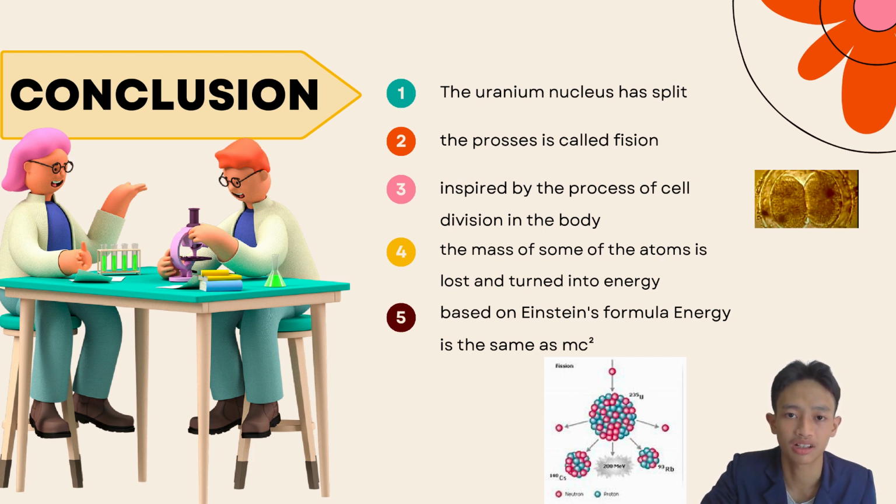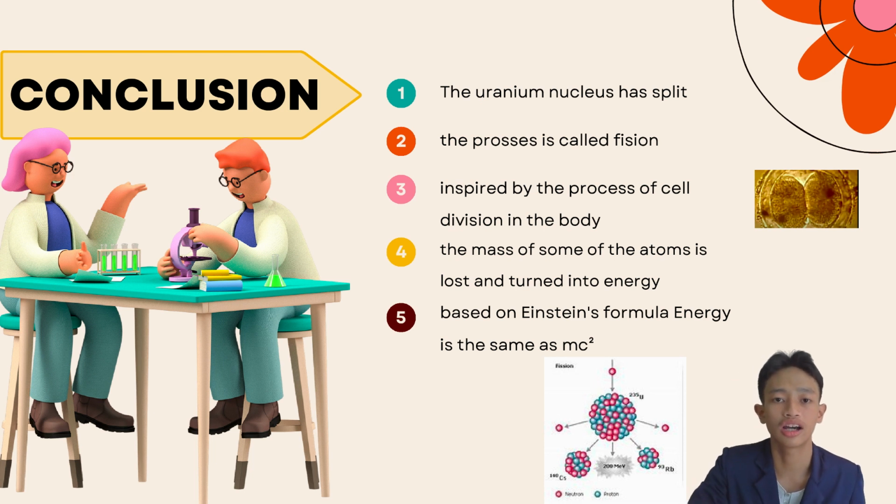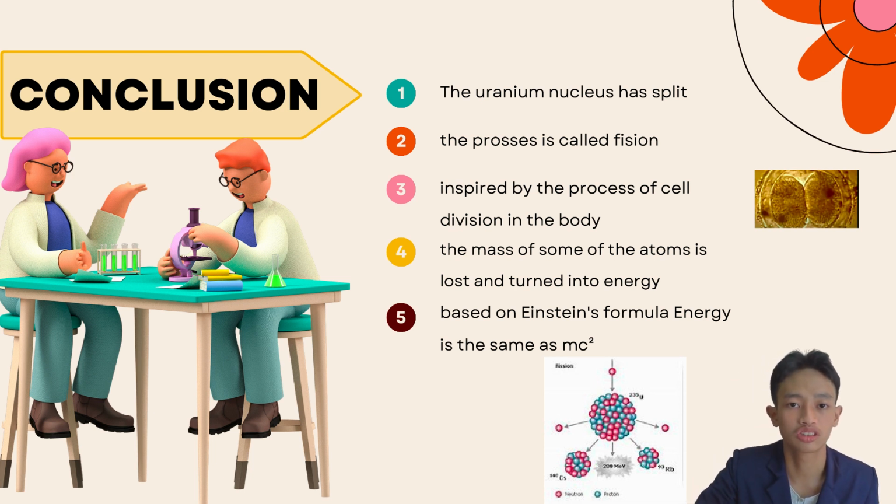The surprising part was that because the mass of some of the atom was lost and turned into energy, they calculated that based on Einstein's formula, it was equal to mc squared of energy produced from nuclear division. This atom is approximately 200 MeV.